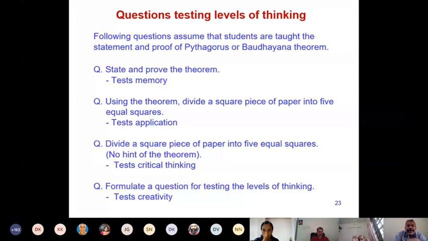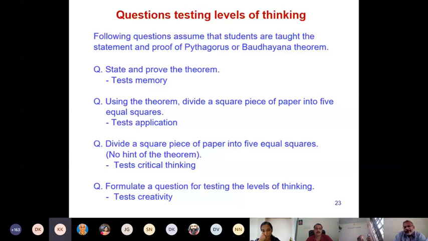We should not think that everything should be evaluated. Some things may not be evaluated. I'm not saying critical thinking cannot be evaluated. I'm only saying if you have difficulty, you need not evaluate. But we need not think that unless we evaluate, students will not learn. That is actually not fully correct.